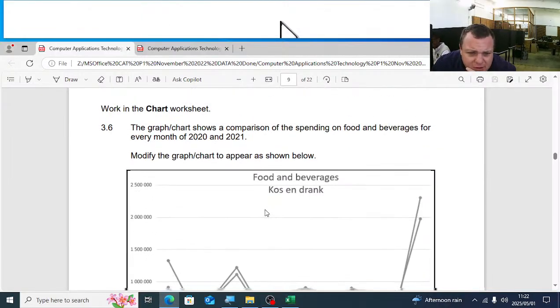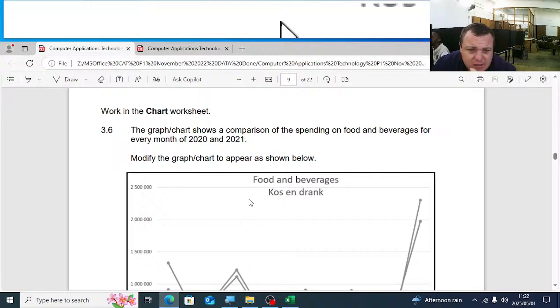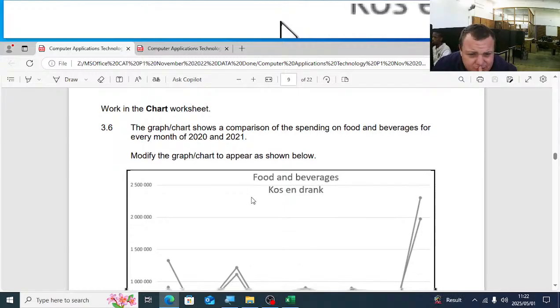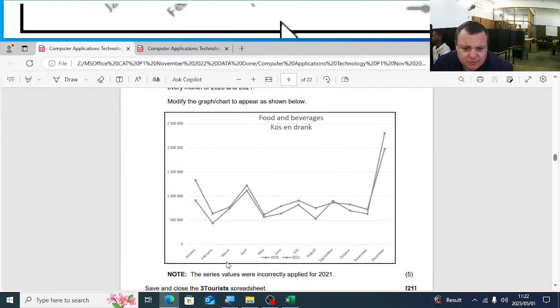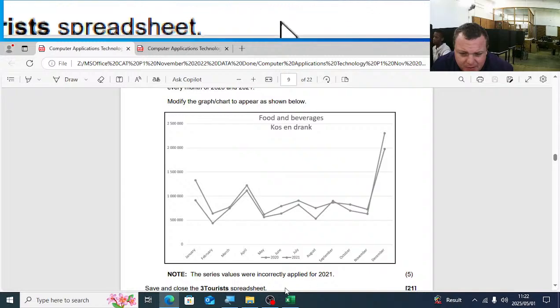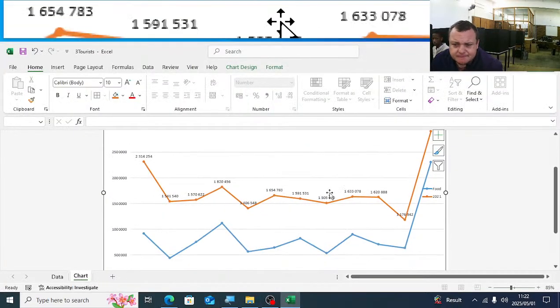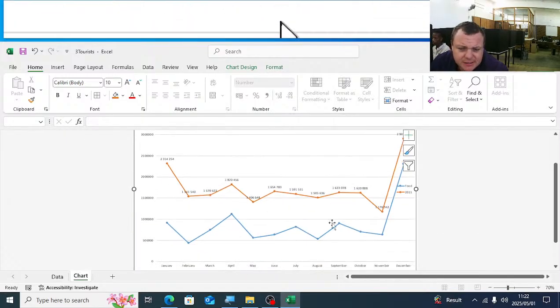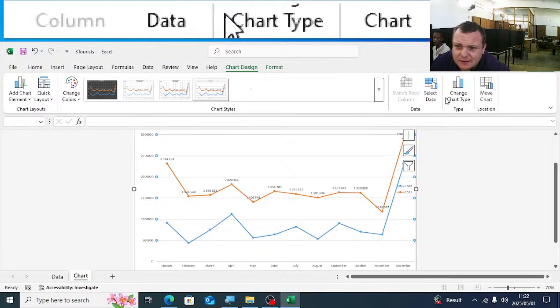Next one, the graph, the work in the chart worksheet. The graph chart shows a comparison of the spending on food and beverages for every month of 2020 and 2021. Modify the graph, the chart to appear as shown below. So the series value were incorrectly applied to 2021. So let's go to chart, let's see there the series value. So I'm going to click on the graph, chart design, select data.